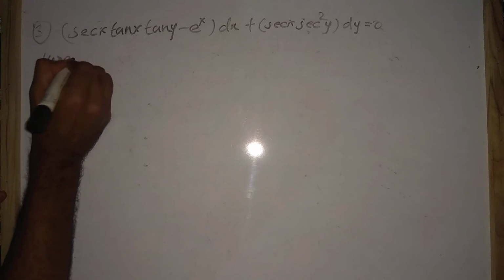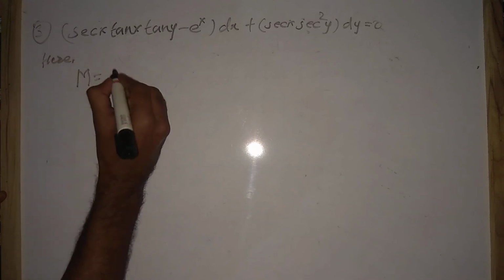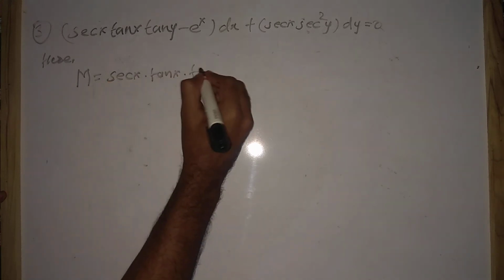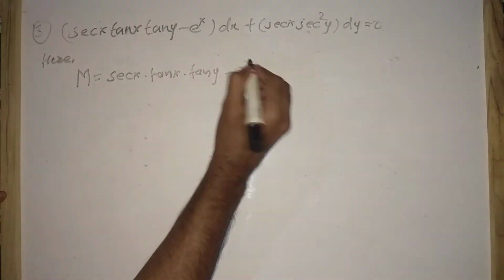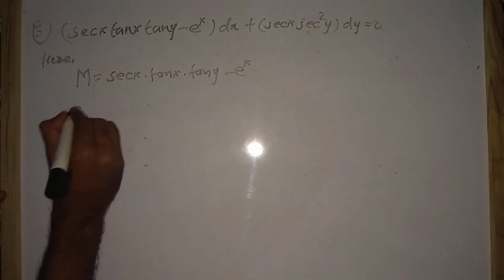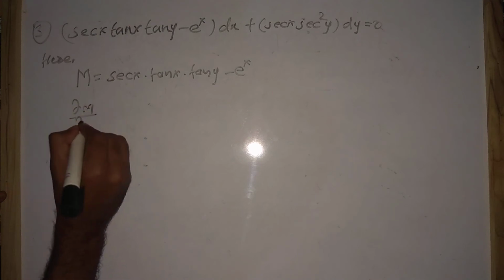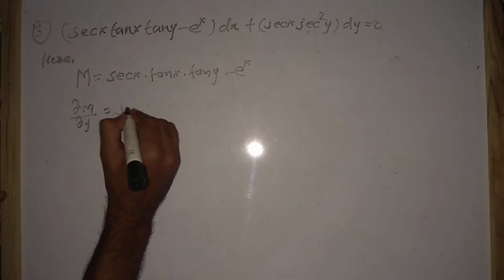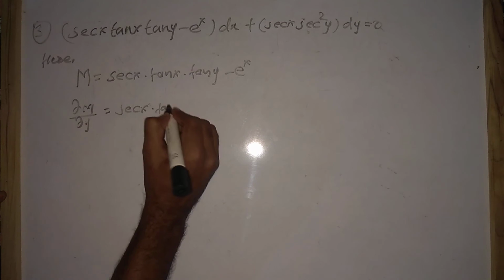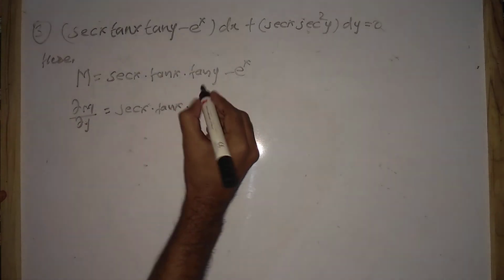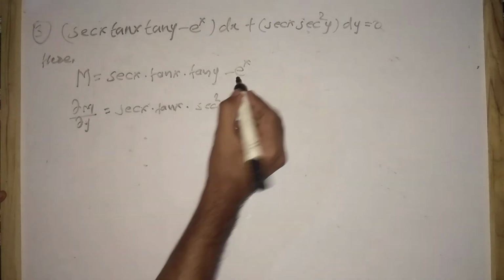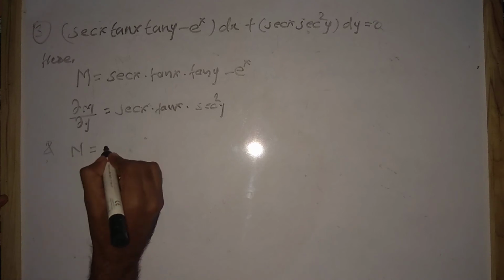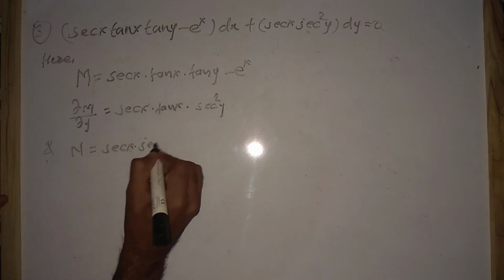So here we have M equals to sec x tan y minus e to the power x, and we'll differentiate M partially with respect to y. So sec x will remain constant here, sec x tan x will also be constant, and we have tan y. So in place of tan y we can write sec square y, and this term will be 0, and we have N equals to sec x sec square y.